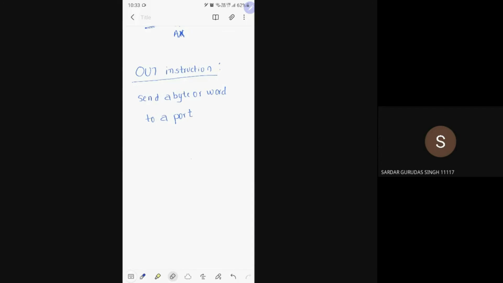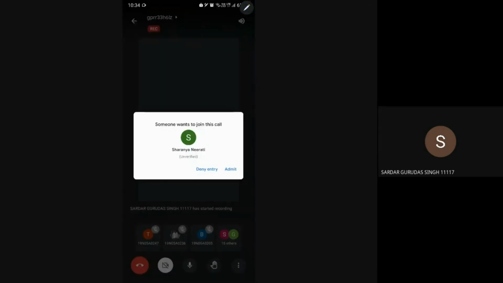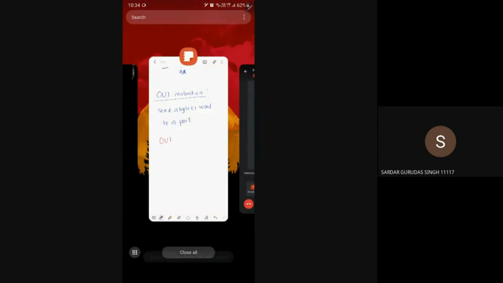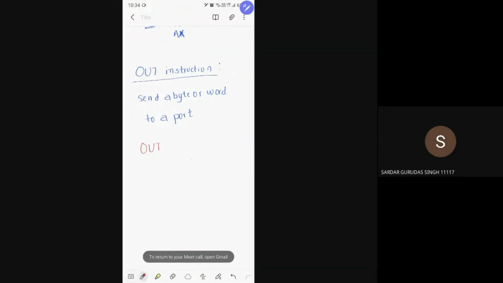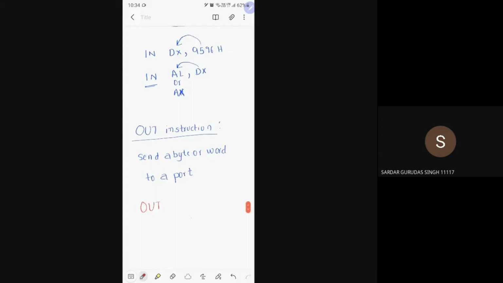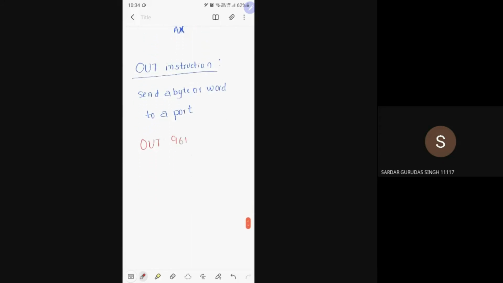So now OUT, in this way I can write OUT. If I write an instruction OUT 96H comma AL, now what this instruction will do, simply it will send a byte here.